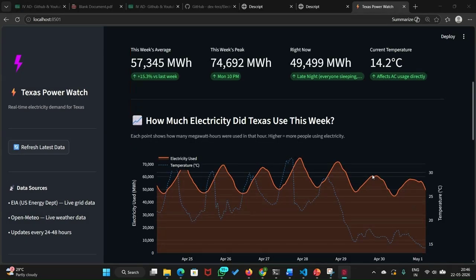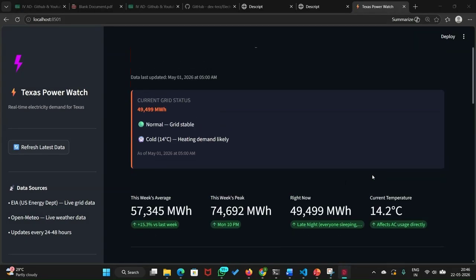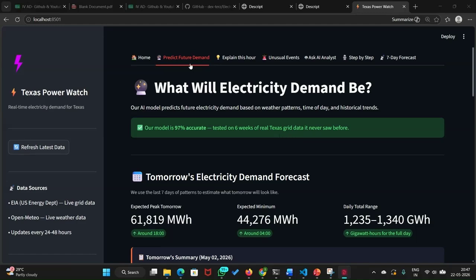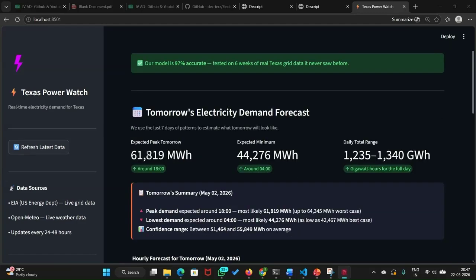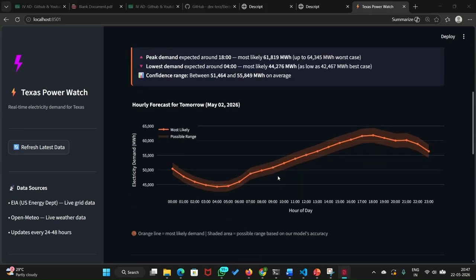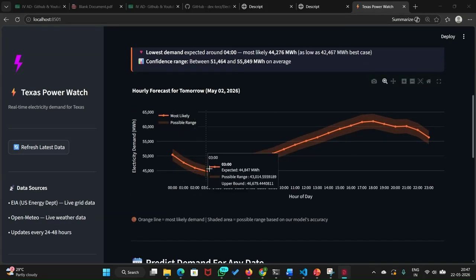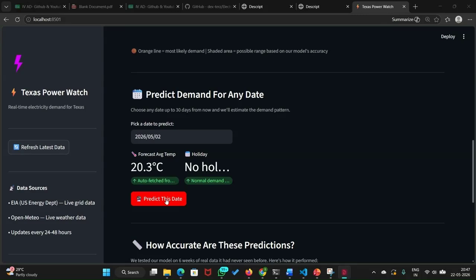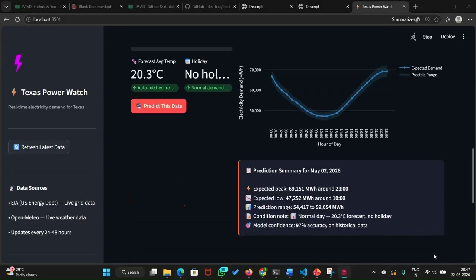So to give a quick walkthrough of the project I have made, this is a website. Here the daily details of how much electricity has been predicted and how much has been produced will be displayed. And then in the predict future demand section, we can see when the expected peak is tomorrow, when the minimum is, and what the total range is. We can see for each hour what the expected and possible range of electricity demand will be. And for any day we can select and click predict this date, and it gives a quick prediction of the demand forecast for each hour.